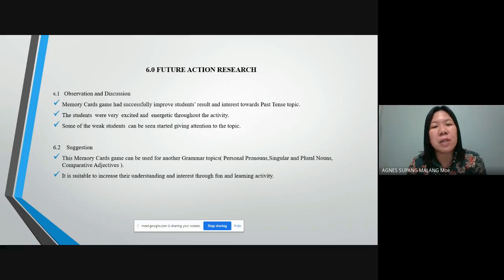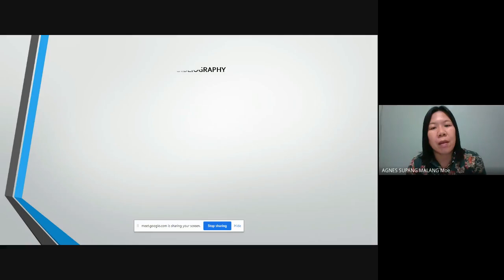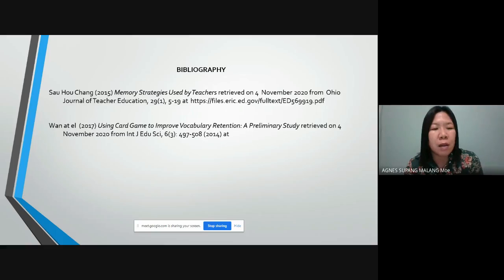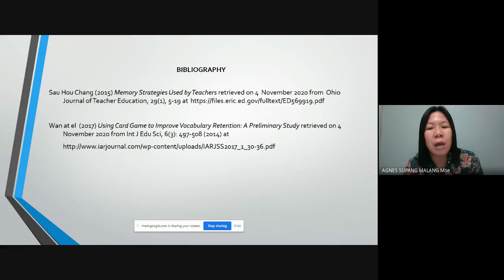In this action research, I referred to these two journals. First, Memory Strategy Used by Teachers by Sao Hao Chang, 2015. And second is Using Card Game to Improve Vocabulary Retention, a preliminary study by Wan et al.